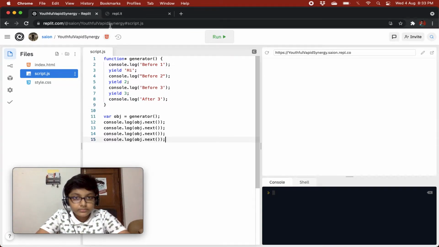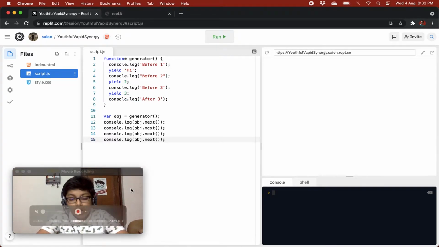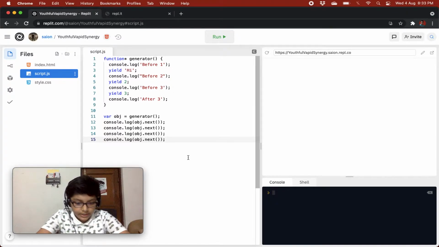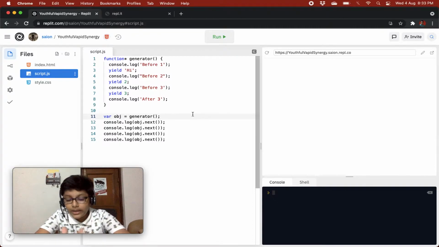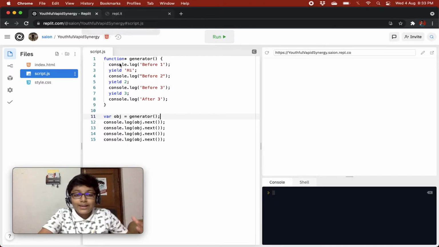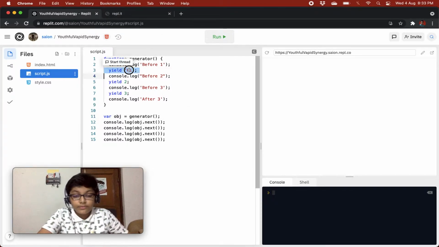Okay, so this is how everything is working in here. So we have seen what happens when calling next. Basically, when we are calling next, it is giving us an object with the value that we have returned through yield and the done state.